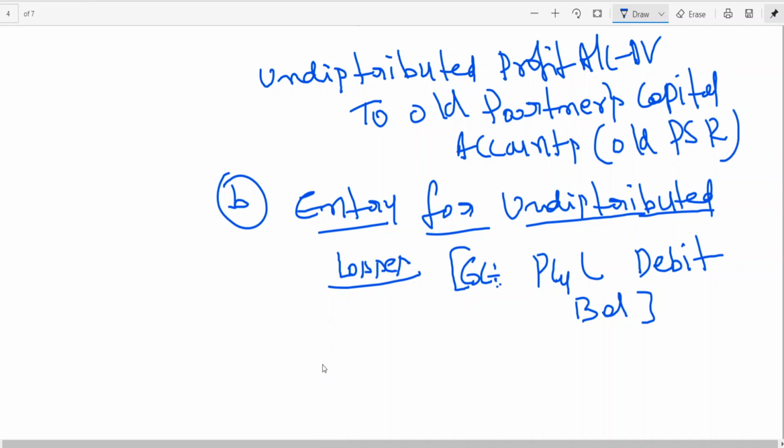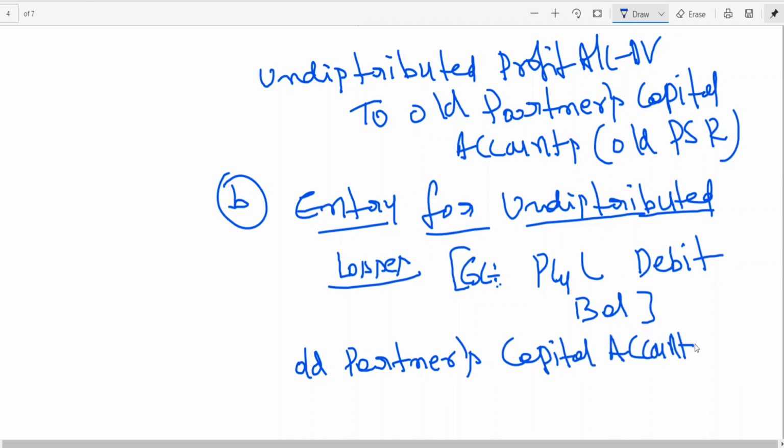So the entry: undistributed loss is a loss, no, it should be debited to whom? Old partners capital. Old partners capital account debit to undistributed losses.